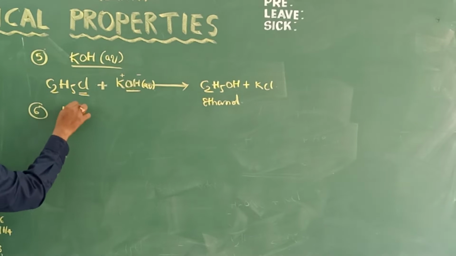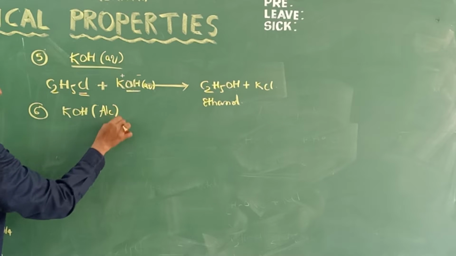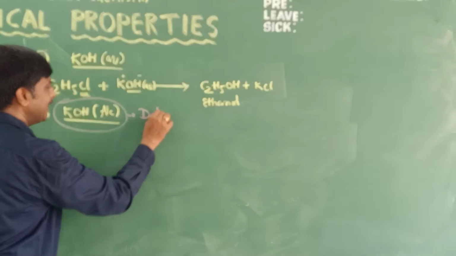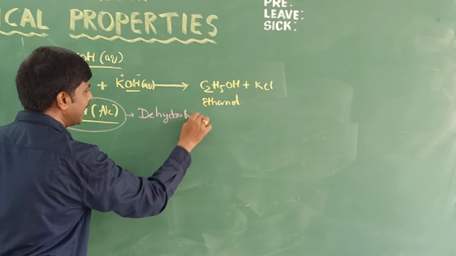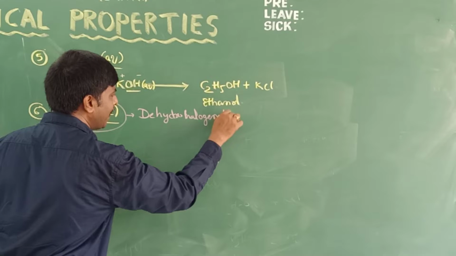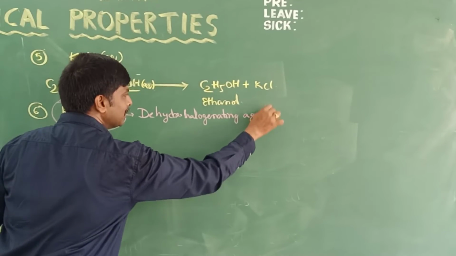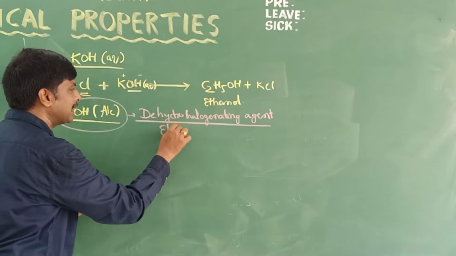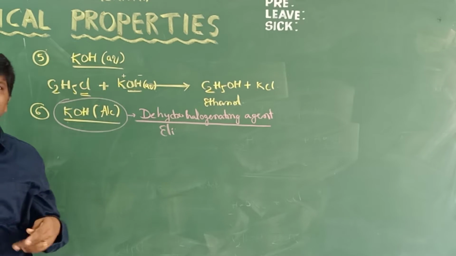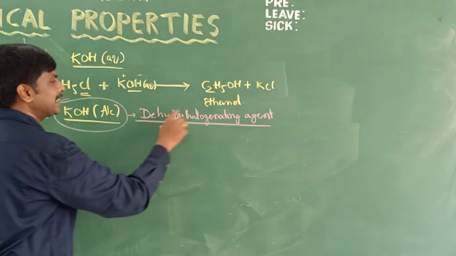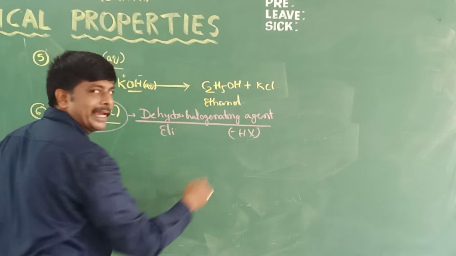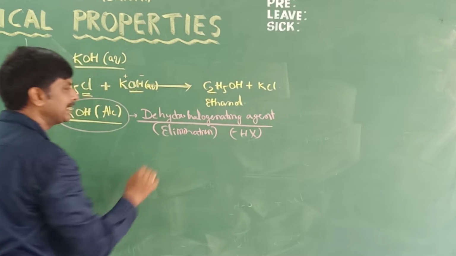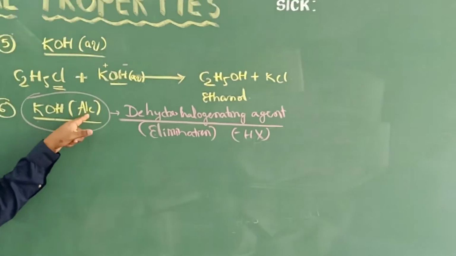Next one is alcoholic KOH. You know this alcoholic KOH, in 11th class also it came, it is a dehydrohalogenating agent. That means whenever you use alcoholic KOH, elimination will take place. What is meant by dehydrohalogenation? Removal of HX, minus HX. So an elimination reaction will take place. It is an example of elimination in the case of alcoholic KOH.